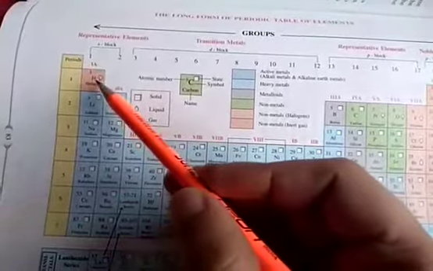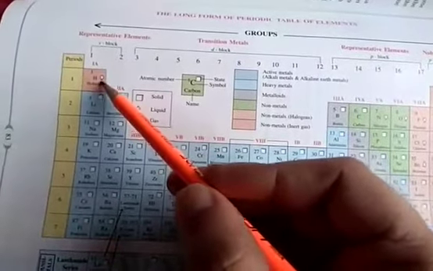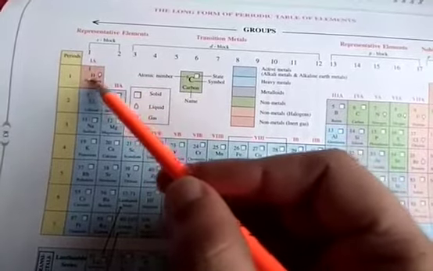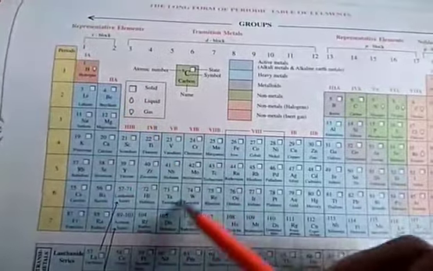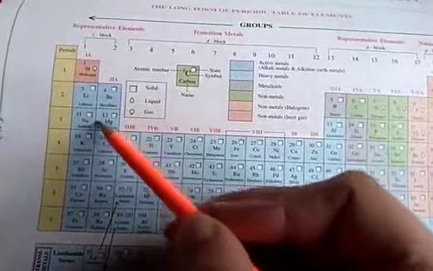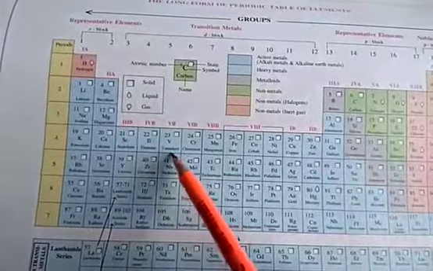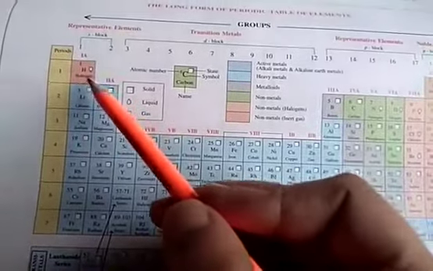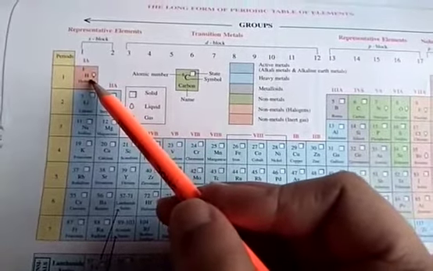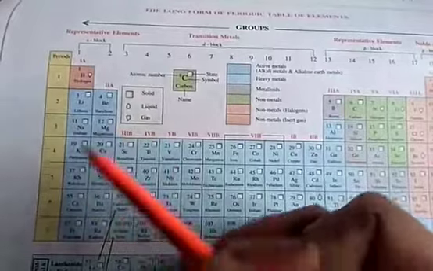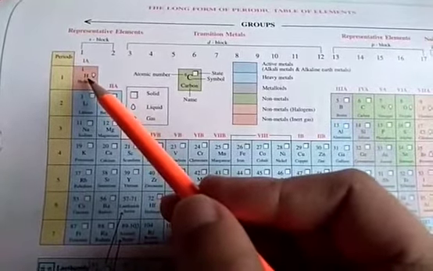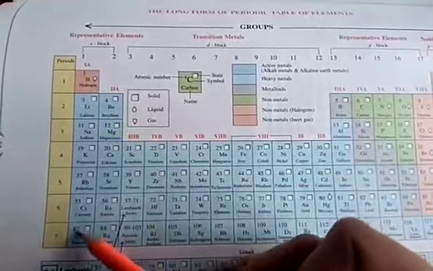Like hydrogen, although it is a non-metal, this is an exceptional case, that's why it has been drawn in some other color, and most of the metals, you can see, the representation is in the blue color. So these are the metals. Okay, so apart from this difference that it is a non-metal and the rest are metals, there are certain similarities between hydrogen and the rest of the elements.